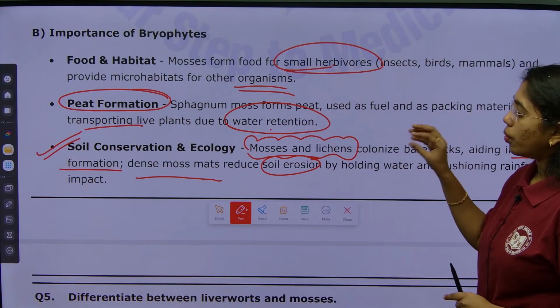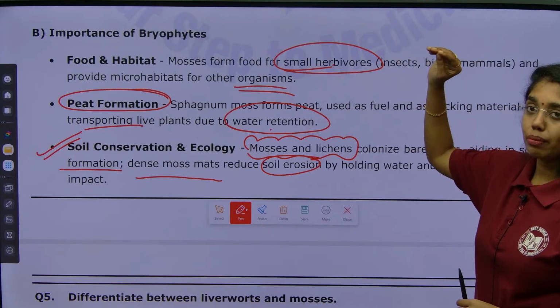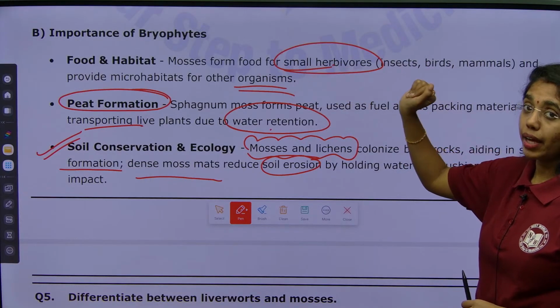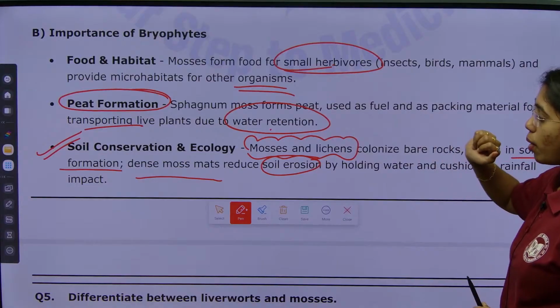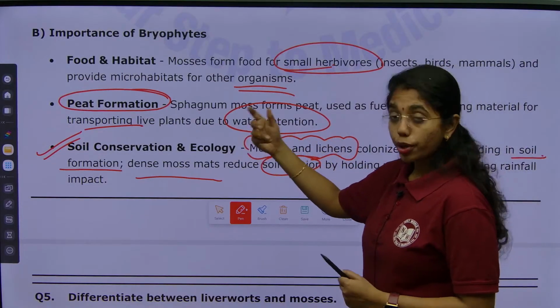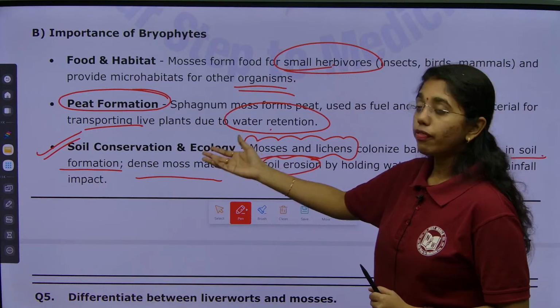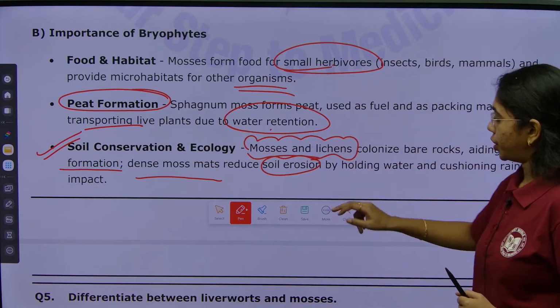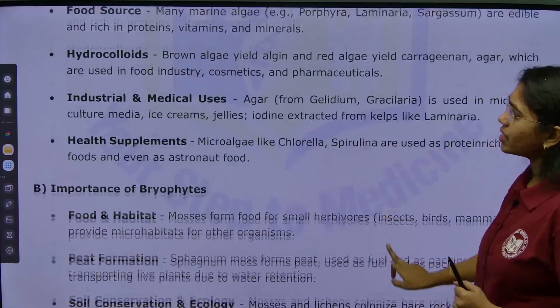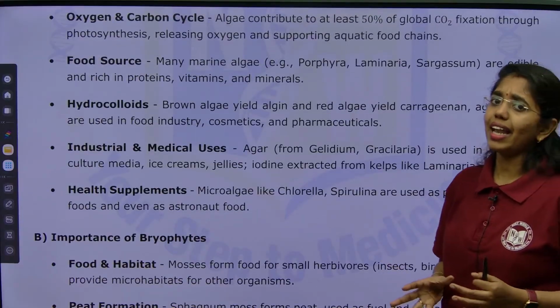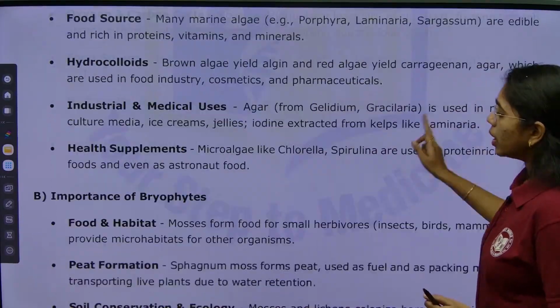Okay. So, importance of bryophytes include what? Food and habitat, then it is also known as peat moss or bog moss or cotton moss. These synonyms should be highlighted in the answer, and then soil conservation and ecology. Just remember the side headings and examples, and then you can easily elaborate the answer. Okay. Next,